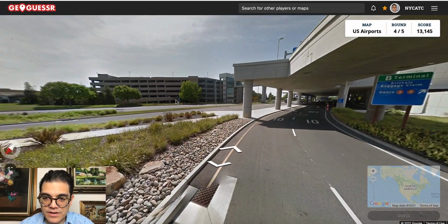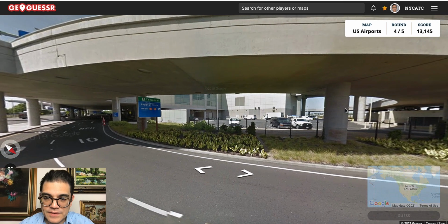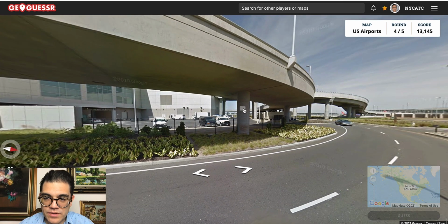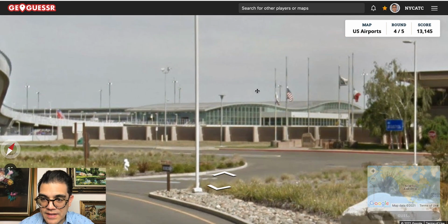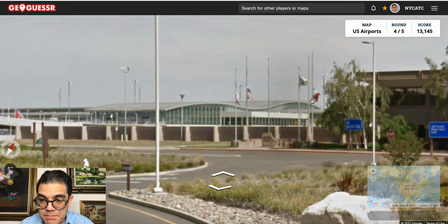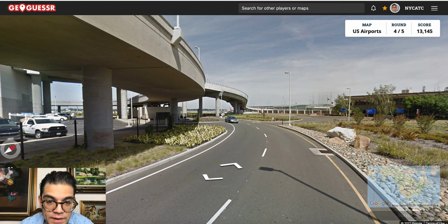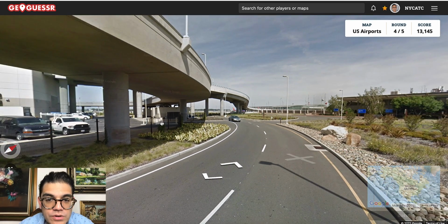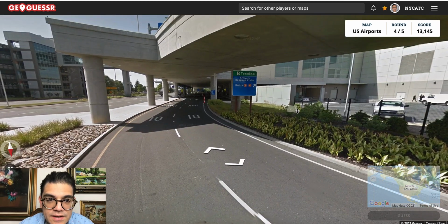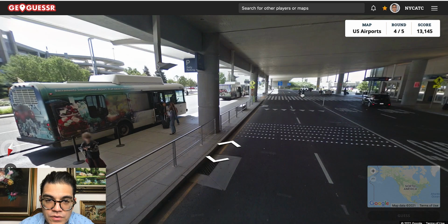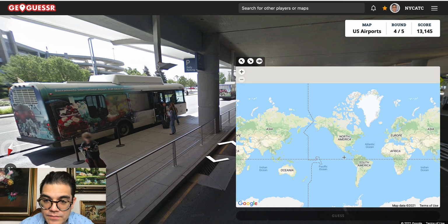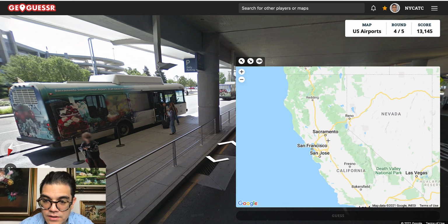Okay. Where are we now? Nice weather, so we're in the south. Looks like there are 2 terminals here. Is that a Mexican flag? Could we be by the US-Mexico border? I know in the north, for northern airports, you will see Canadian flags. Let's go down the road a little bit further. Sacramento. Okay. Maybe that was the California flag.